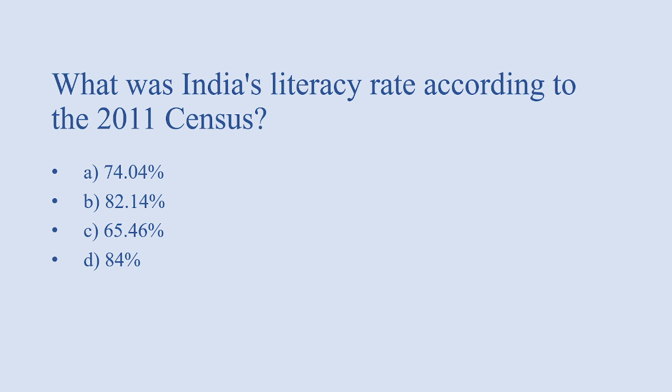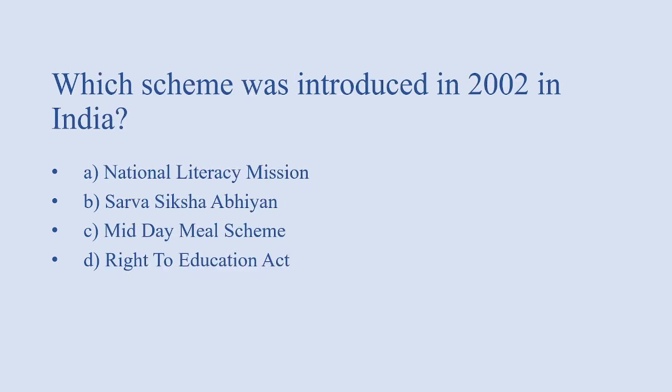What was India's literacy rate according to census 2011? Options: 74.04%, 82.14%, 65.46%, 84%. Answer of this question is 74.04%.